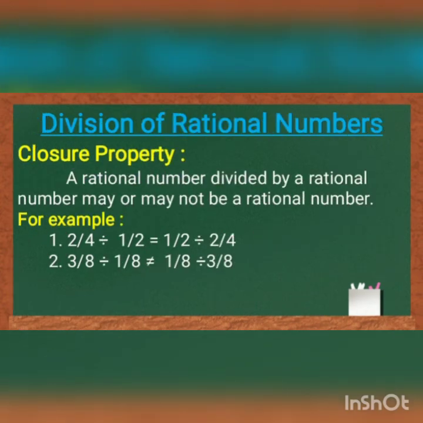Division of rational numbers. In that, the first one is closure property. A rational number divided by a rational number may or may not be a rational number. For example, 2 by 4 divided by 1 by 2 is equal to 1 by 2 divided by 2 by 4. Both in LHS and RHS, you will get the same quotient 1.